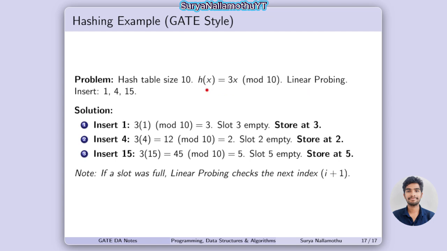This is the formula for the hashing. We need to apply linear probing. Insert 1, 4, 15. We apply this formula, then we get the storing slots 3, 2, and 4. These are the storing places, indexes in that hash table.